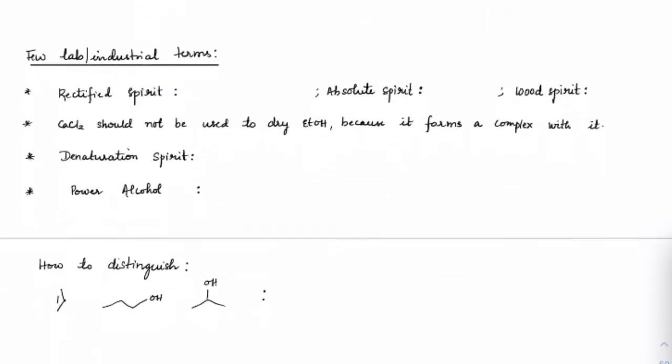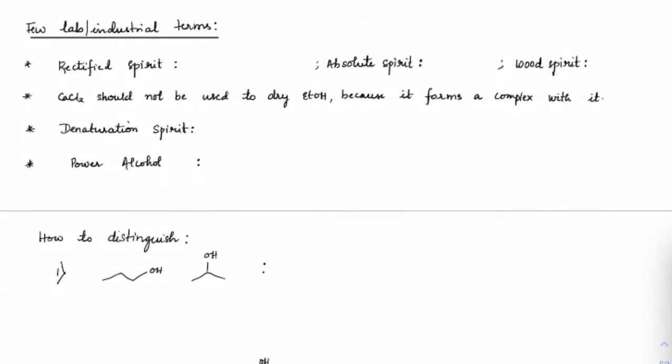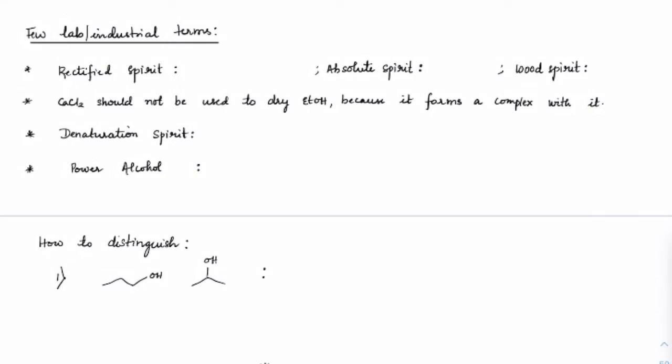Okay. Now there are few terms we will keep coming across, like what exactly do we name them, and what is the percentage that is present in them. Once again, rectified spirit: ethanol is called rectified spirit, and usually it will have 95% ethanol and 5% water. Absolute spirit is 100% ethanol. Methanol is also known as wood spirit. These are the names.